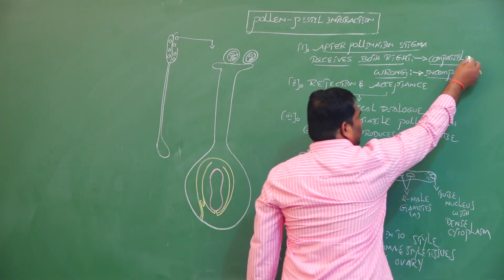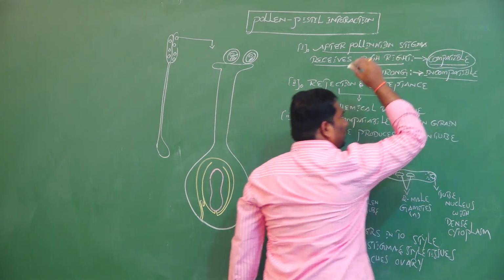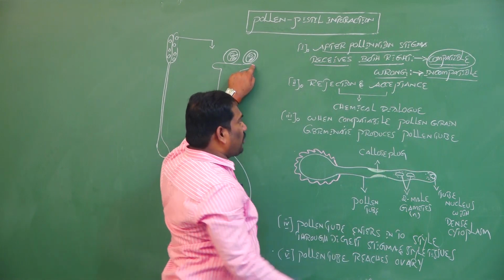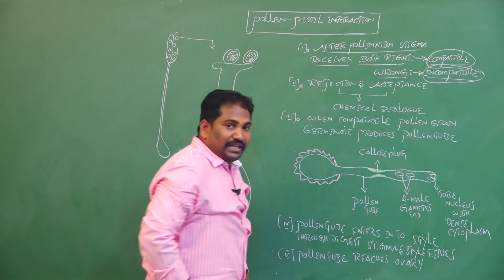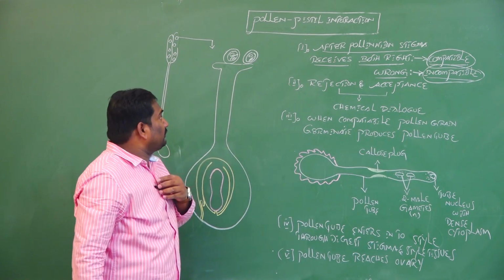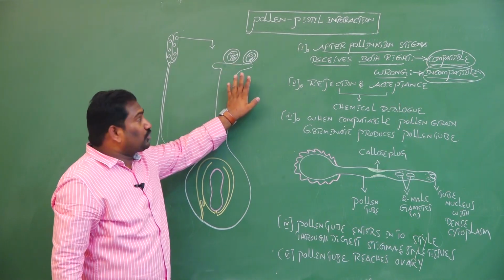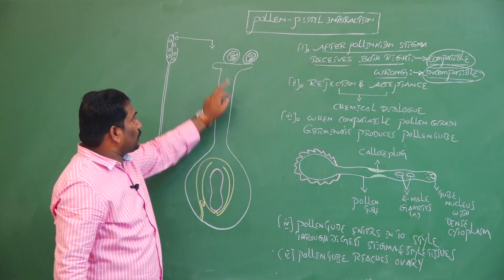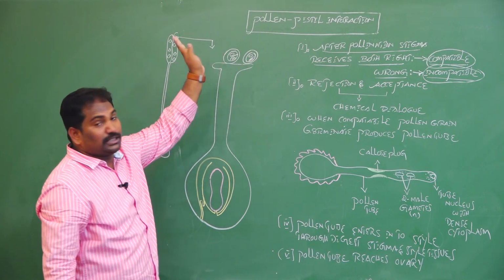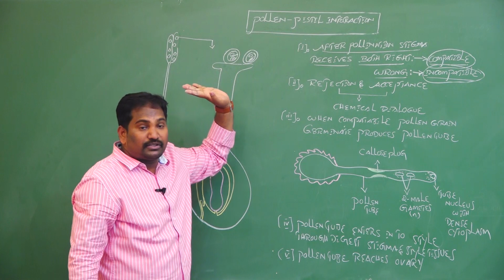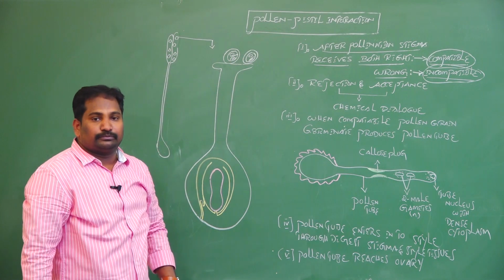The right pollen grain is called a compatible pollen grain and the wrong pollen grain is called an incompatible pollen grain.